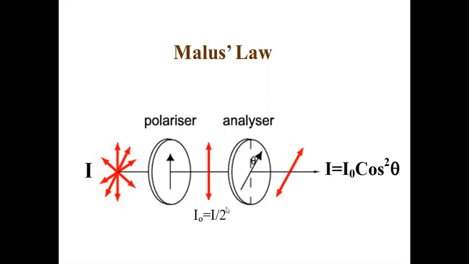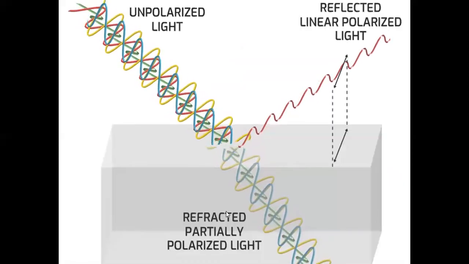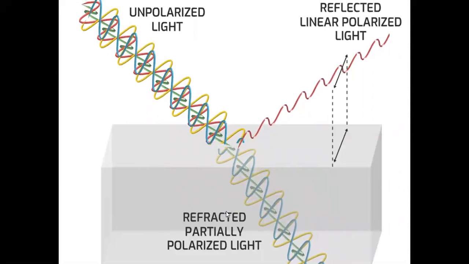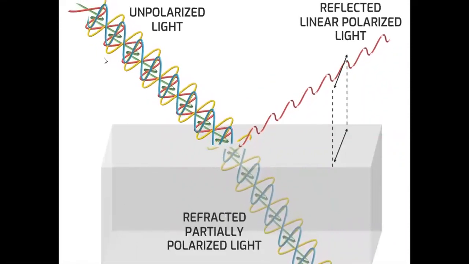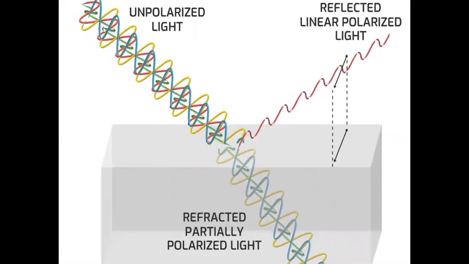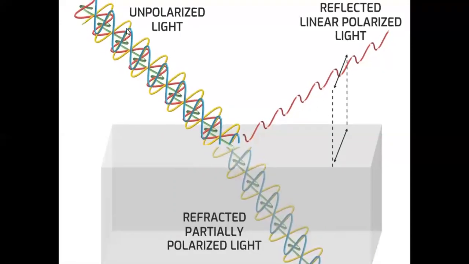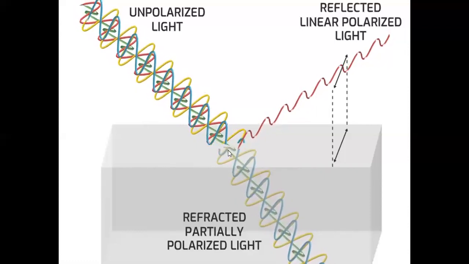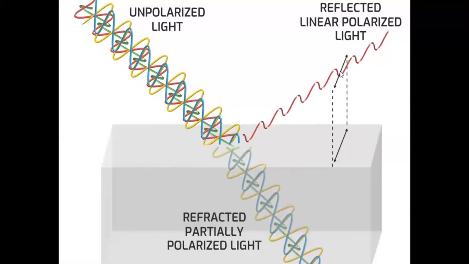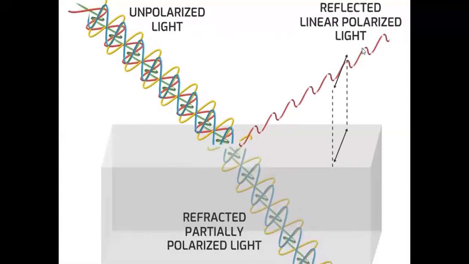Okay, next, this is just a brush up of Brewster's law. Whenever light is unpolarized, here you see the green waves, light green, dark green, red, everything. It's unpolarized light. When it is incident on a refracting material, the reflected light contains vibrations perpendicular to the plane.